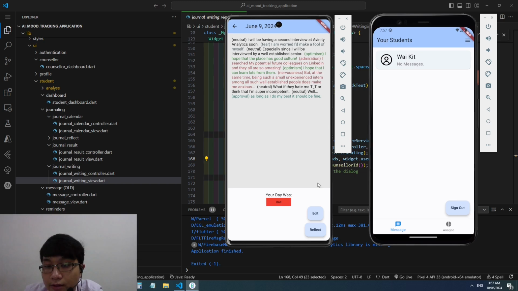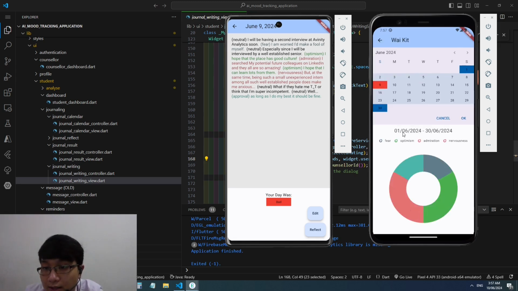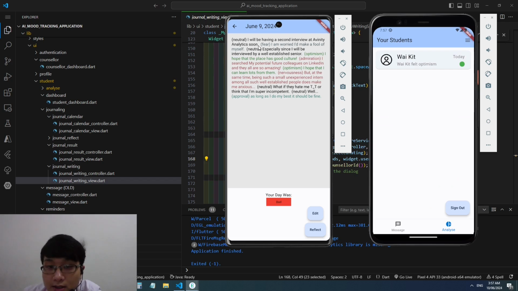And after that, when switching to the Analyze tab, we can see that the user has created a journal entry. And upon clicking on it, this Analysis tab will show the appearances of the emotions that the user has felt. So you can see fear, optimism, admiration, nervousness, and approval. These are the emotions that the user was feeling in this instance.